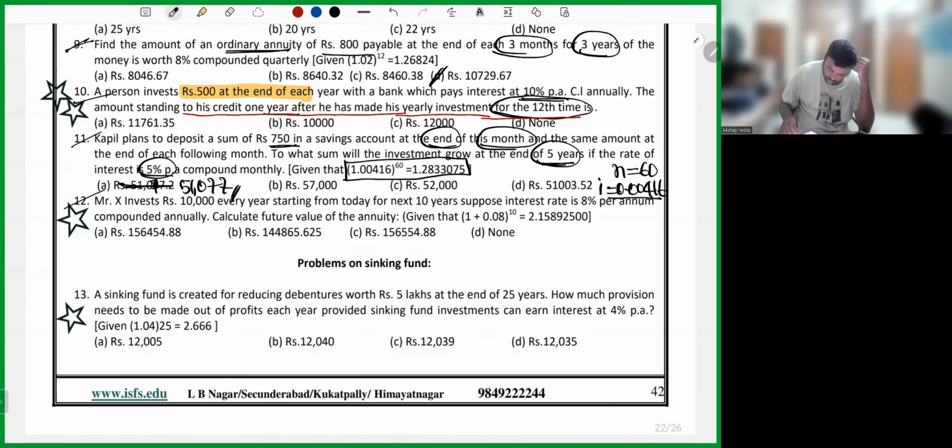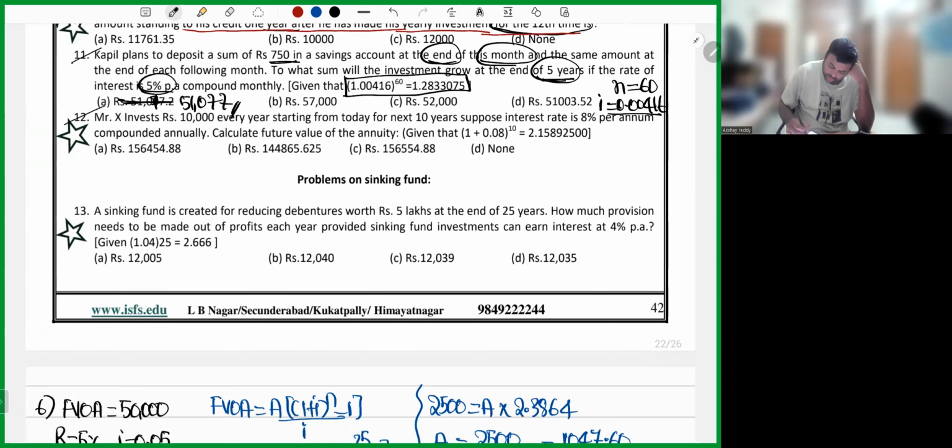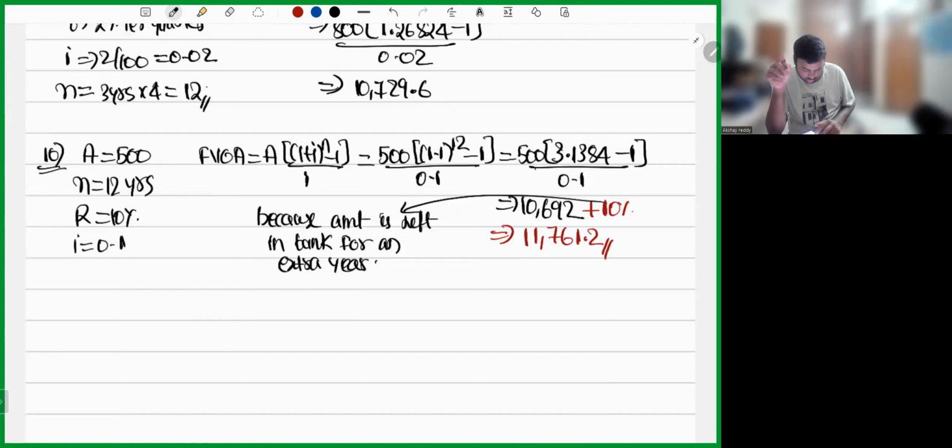Now coming to question number 12. Mr. X invests 10,000 every year starting from today. Investing 10,000 every year starting from today means it's an annuity due sum. So you'll do future value of ordinary annuity into 1 plus I. For the next 10 years, suppose the interest rate is 8% per annum compounded annually, calculate the future value of annuity. It is asking you to compute the future value of annuity. Since he's saying starting from today, it is going to be annuity due.